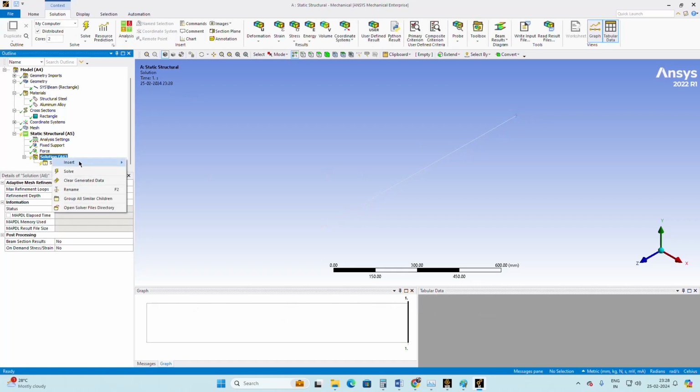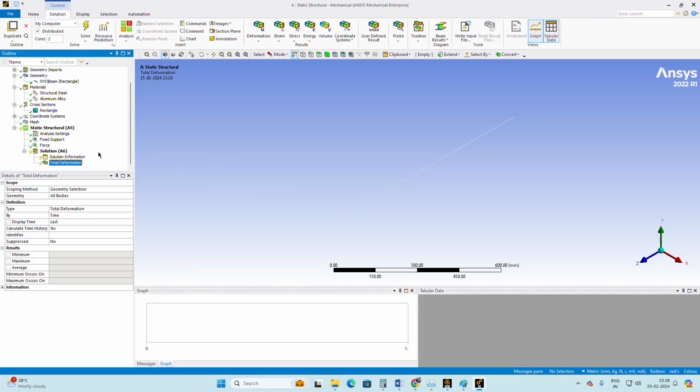Right click on the solution and choose deformation, total, because I want to define what deformations take place.